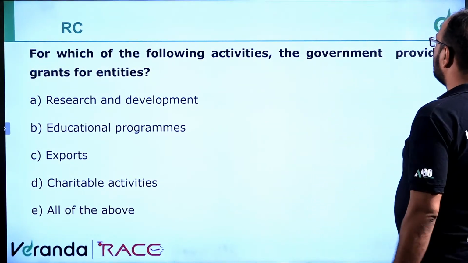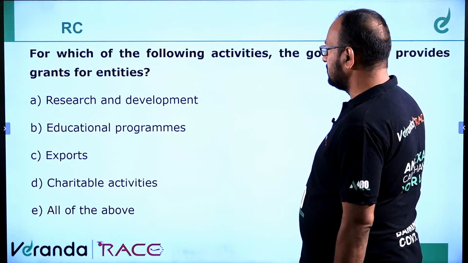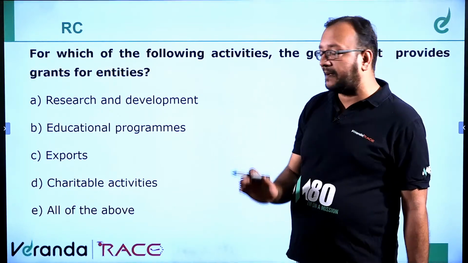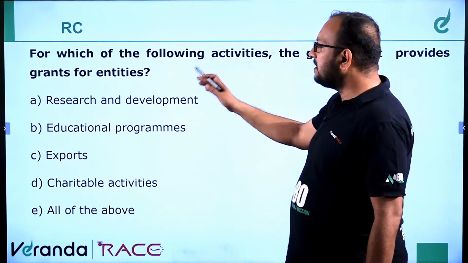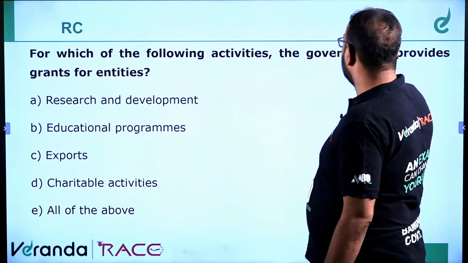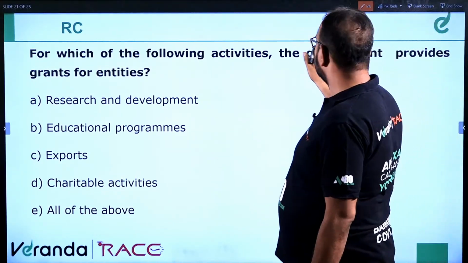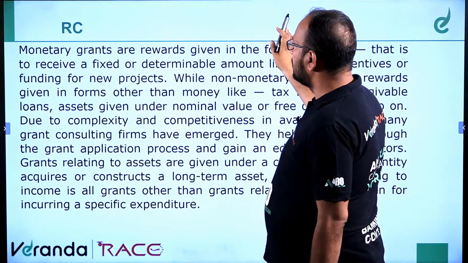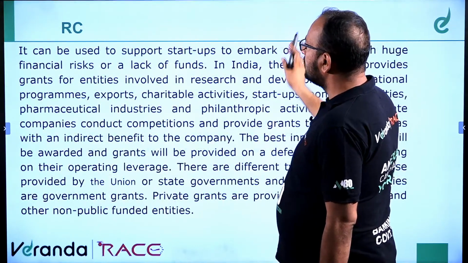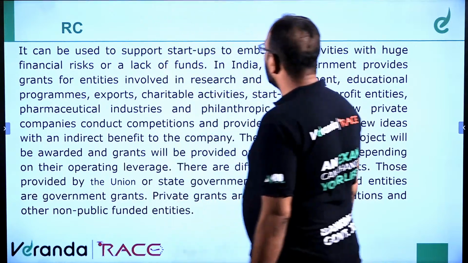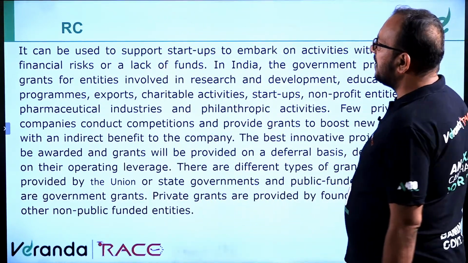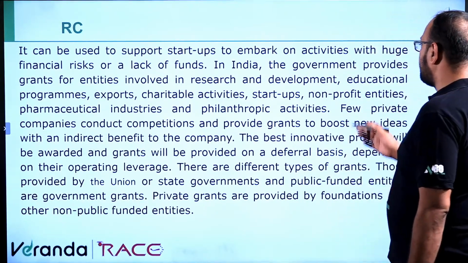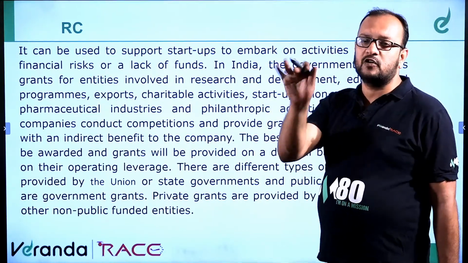For which of the following activities does the government provide grants for entities? Research and development, educational programs, exports, charitable activities. We cannot say now because we have not read the passage, but we'll keep research and development, exports, educational programs in our mind. Let's go back to the passage. It can be used to support startups to embark on activities with huge financial risk or lack of funds. In India, the government provides grants for entities involved in research and development, educational programs, exports, charitable activities. So we have got the answer.